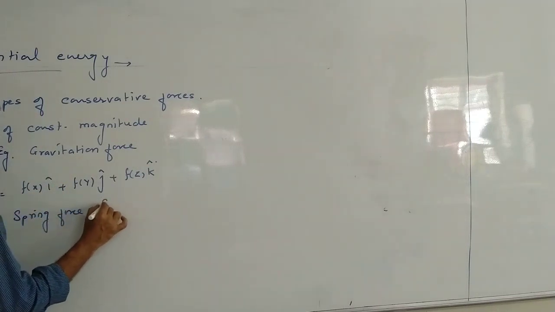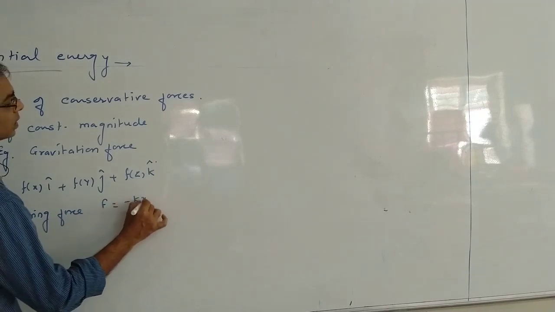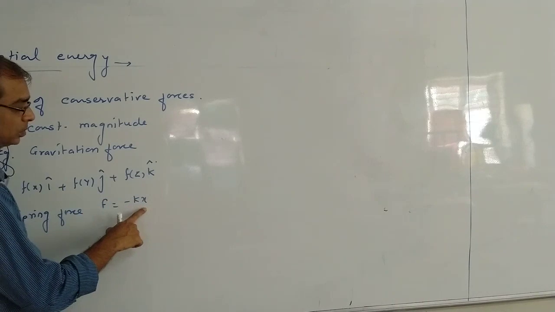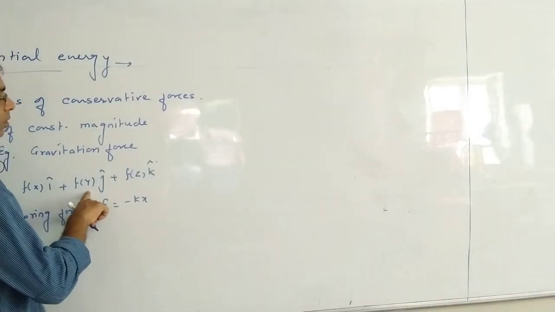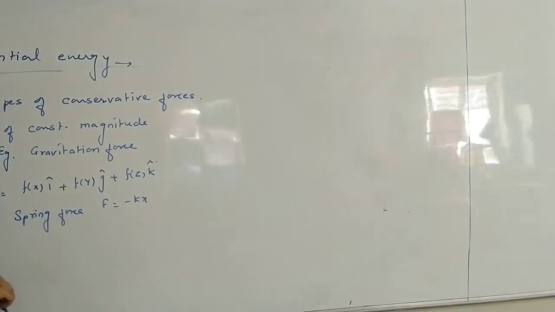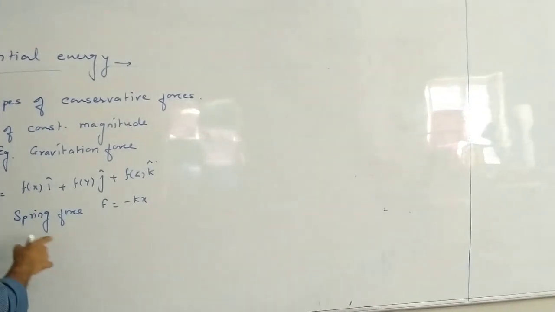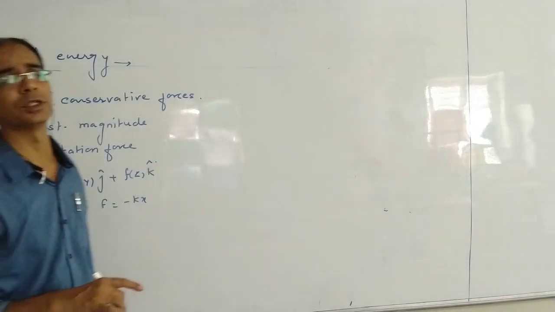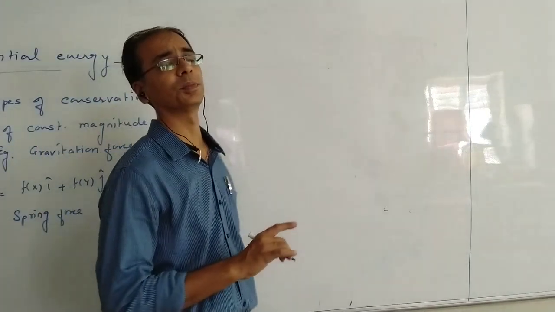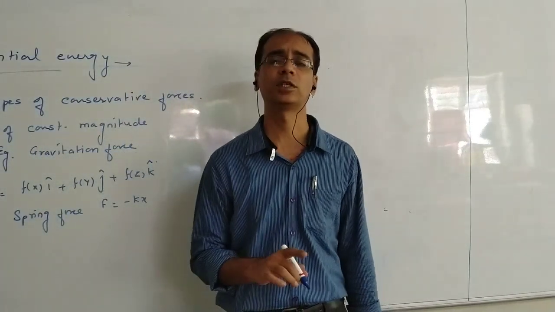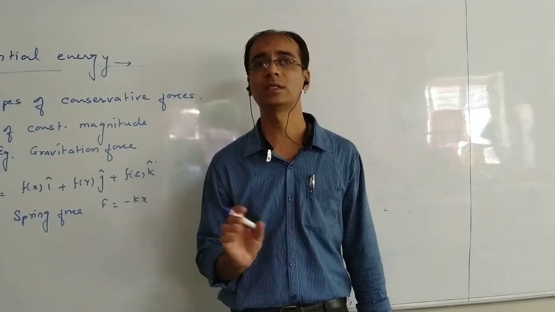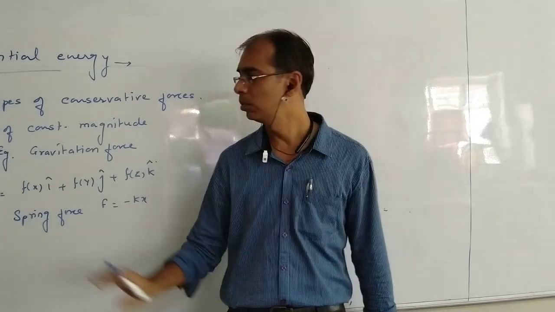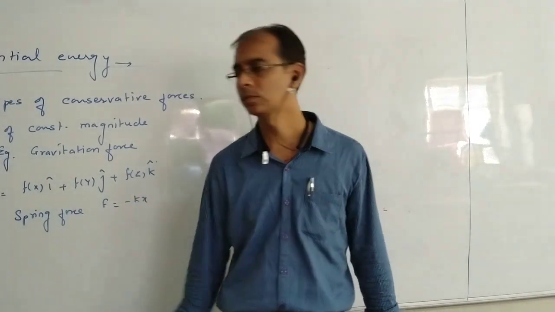How? Because spring force we write as what? Minus kx. So F is a function of position, x. So that's why this comes to this form. Do you understand? This is the second form over here. Or you can also include electrostatic force into that one, because electrostatic force also depends on position. F is inversely proportional to x squared. So x is variable there. When x is variable, F is going to change. But it's a function of x.